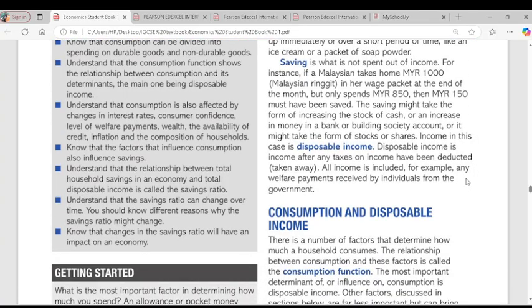So that takes us to saving. When we save, it means the amount of money that we didn't spend. That is what saving is about. Do you get the point here? Saving is what is not spent out of income. So the amount of money you have that you didn't spend on consumption is called saving. I think saving is clear.